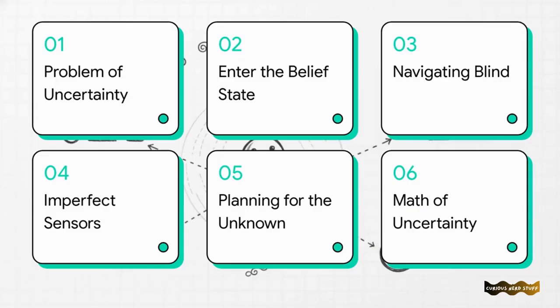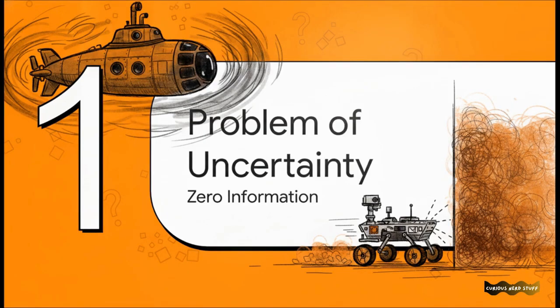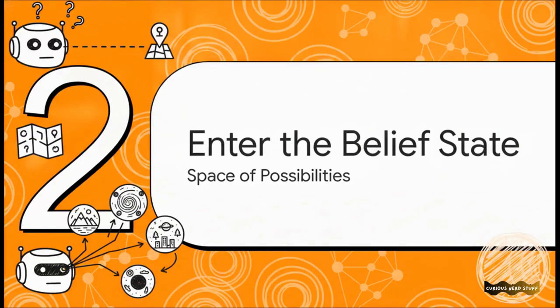Okay, let's dive into this. Here is our roadmap for today's explainer. We're going to cover the problem of uncertainty, introduce this idea of the belief state, talk about navigating completely blind, adding imperfect sensors, planning for the unknown, and finally, we'll wrap up with the math of uncertainty. Starting off with Section 1, the problem of uncertainty. And that takes us right into Section 2, enter the belief state and the space of possibilities.